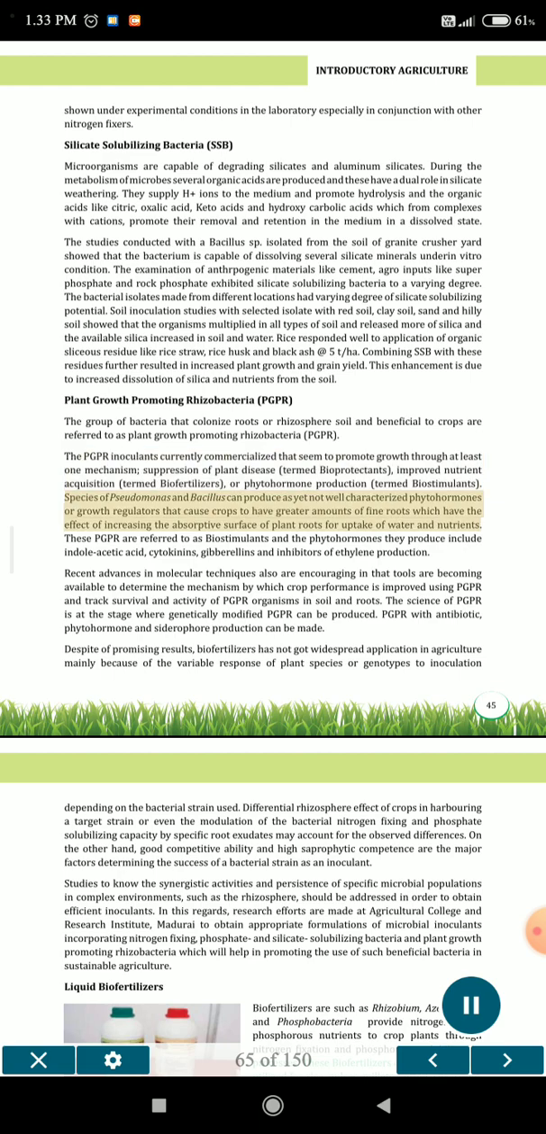Species of Pseudomonas and Bacillus can produce as yet not well characterized phytohormones or growth regulators that cause crops to have greater amounts of fine roots, which have the effect of increasing the absorptive surface of plant roots for uptake of water and nutrients. These PGPR are referred to as biostimulants, and the phytohormones they produce include indole acetic acid, cytokinins, gibberellins, and inhibitors of ethylene production.